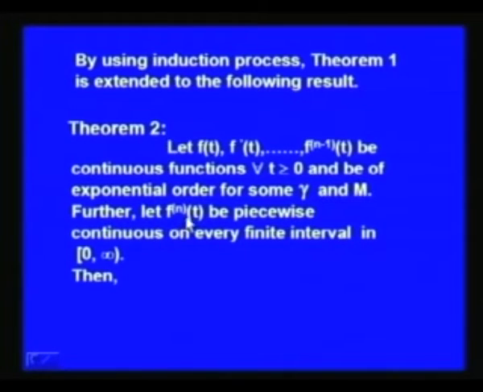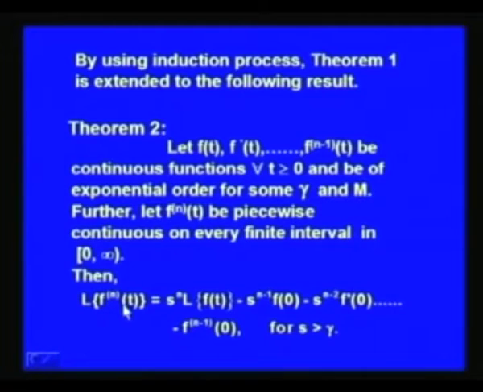Further, let the nth derivative of f t be piecewise continuous on every finite interval in the range t greater than or equal to 0, that is the interval 0 to infinity. Then the Laplace transform of the nth derivative of f t, that is f n t, is equal to s to the power n into L f t minus s to the power n minus 1 into f 0 minus s to the power n minus 2 into f dash 0 and so on, minus f n minus 1 at 0, for all s greater than gamma.